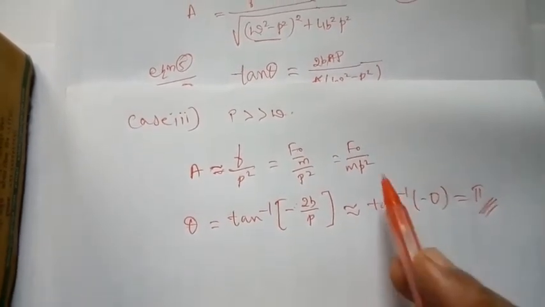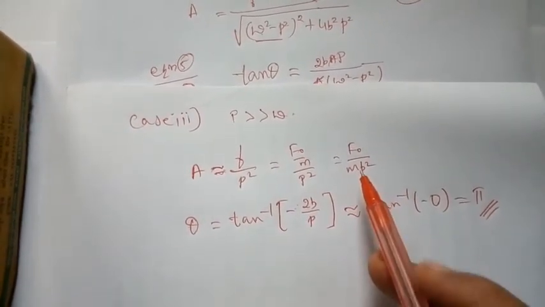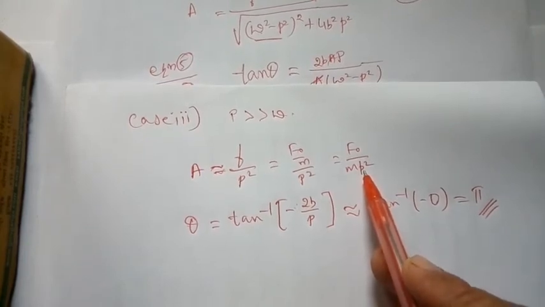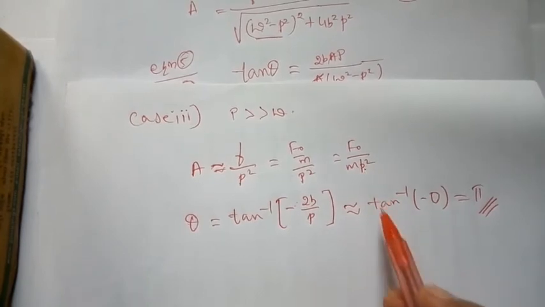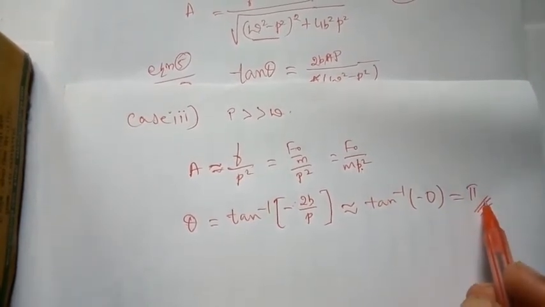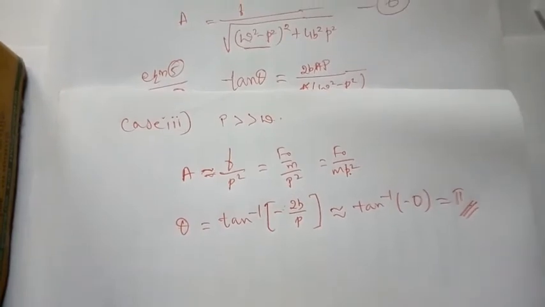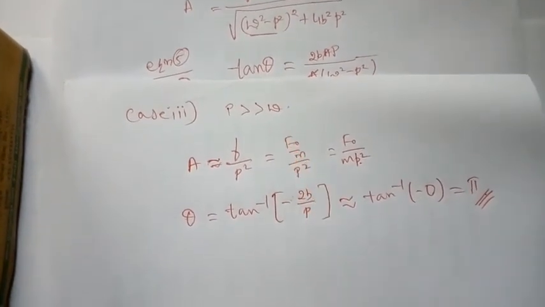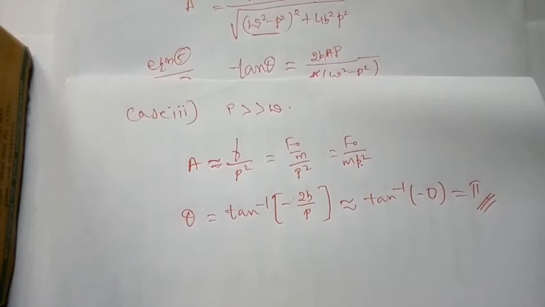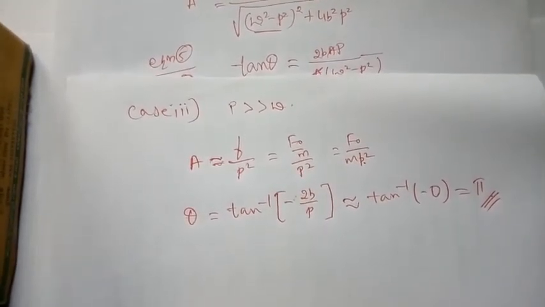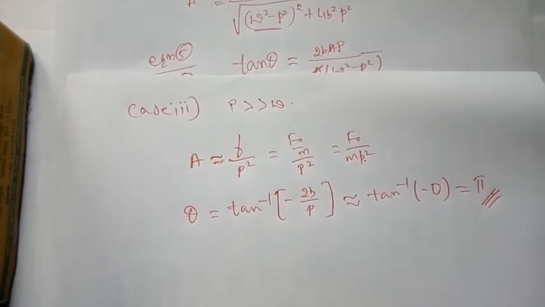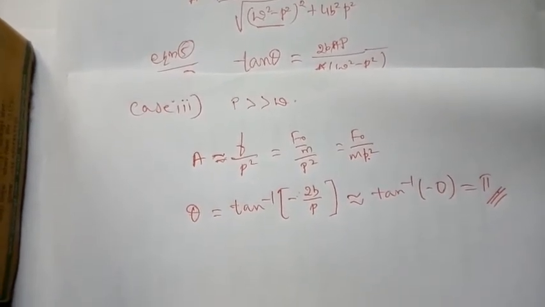Thus in this case amplitude goes on decreasing as applied frequency increases. With applied frequency, amplitude decreases. Then there will be a phase difference of pi, 180 degrees. So when applied frequency is much greater than natural frequency, there will be a 180 degree phase difference.